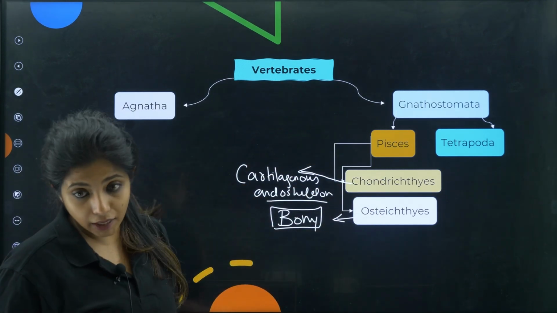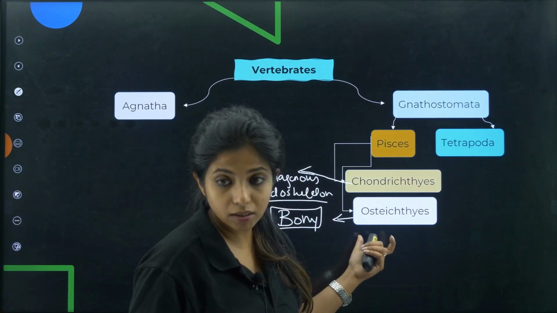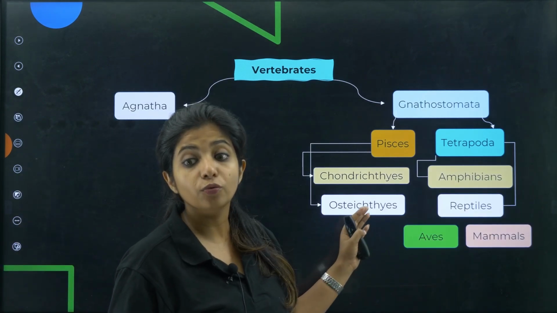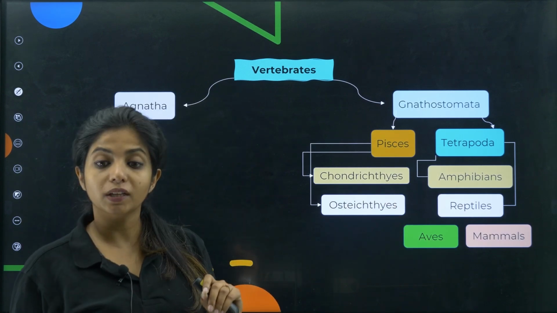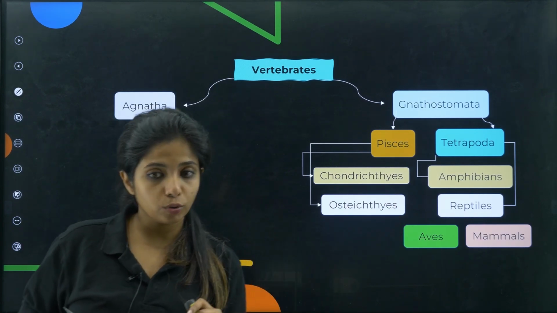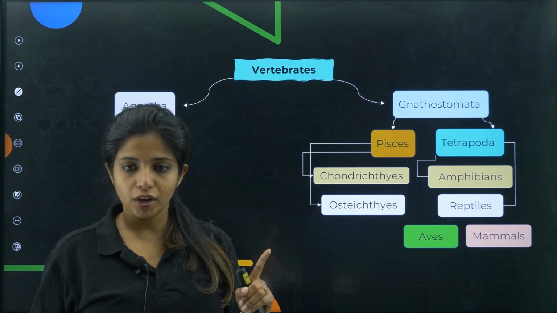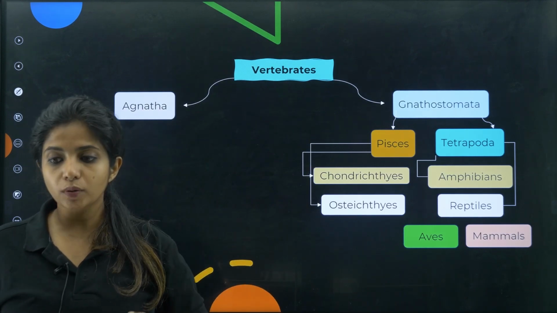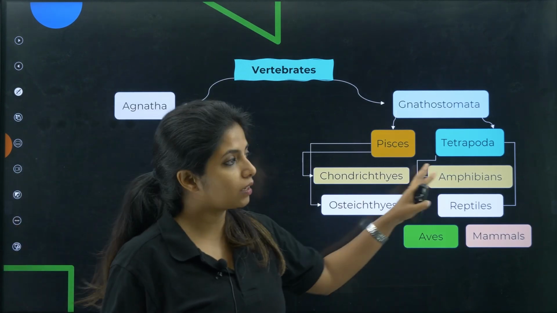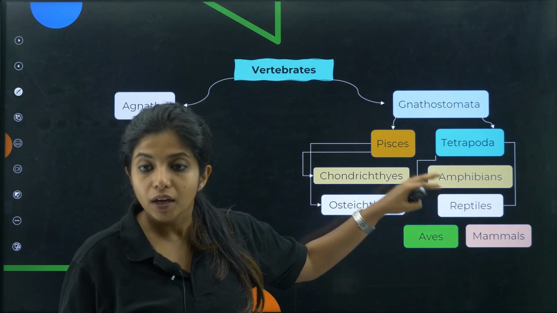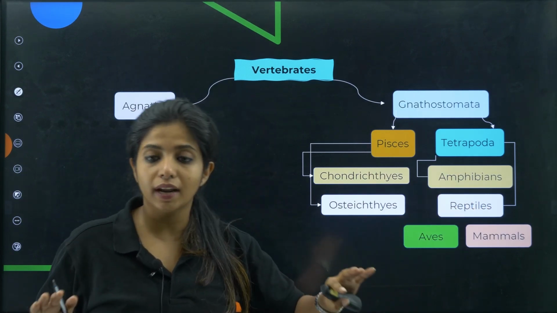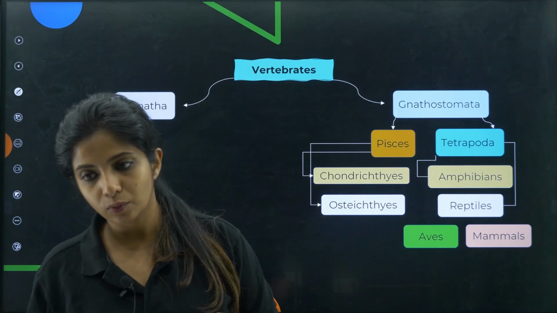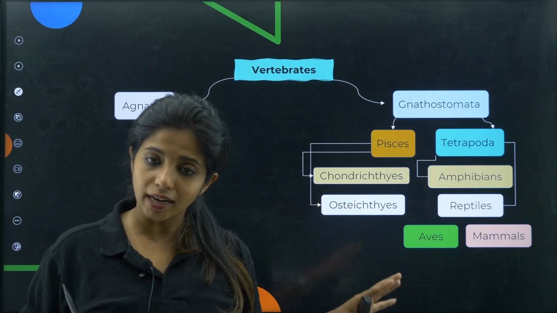Now later on, I am telling you something that basically this osteichthyes that you see over here, some of them were the ones that tried to move into the land as well. Some of them, they tried to move into the land and also the water. So they were in two boats. They were on the land, they were in the water also. So it was going like that. And now you call this category as amphibians. What do you call them? You call them amphibians because they're staying both on land and water, like frog. It stays inside water and stays on land as well.